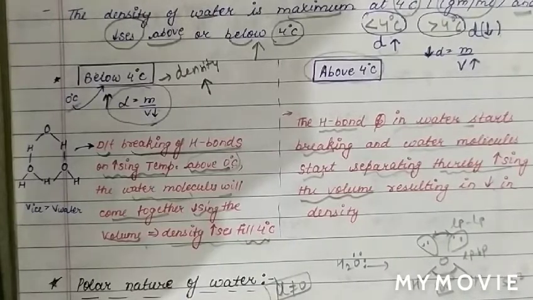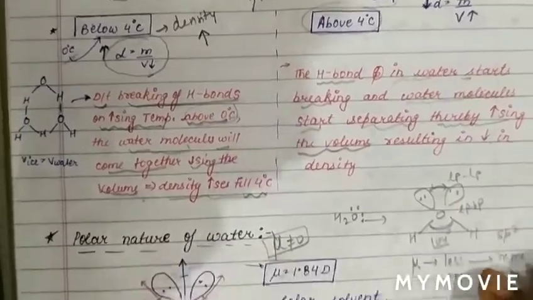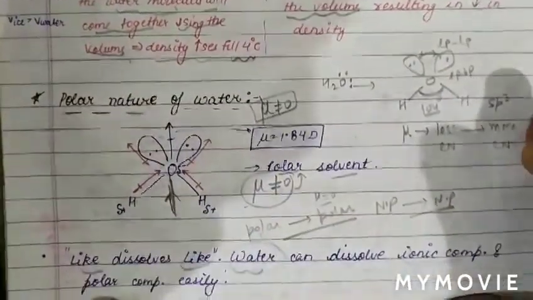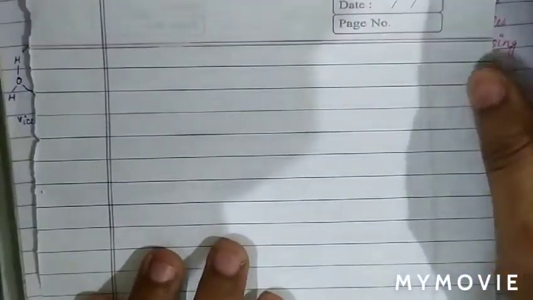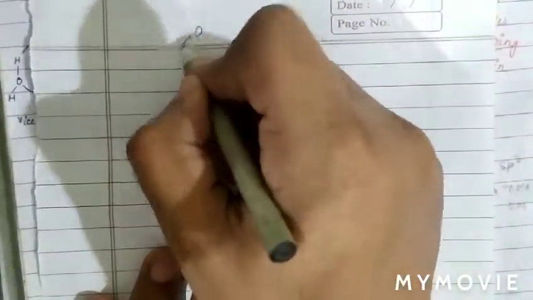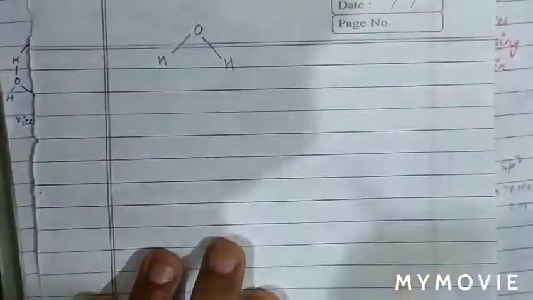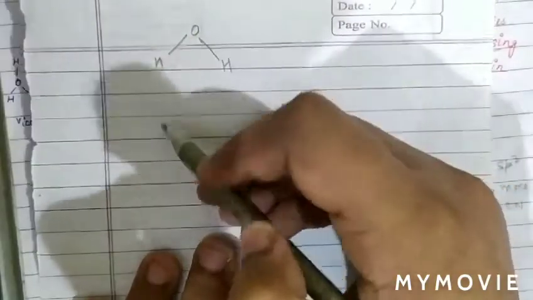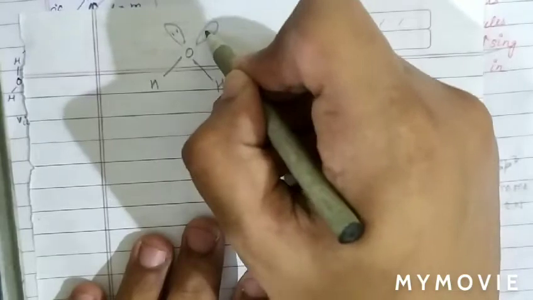Now we will discuss the polar nature of water. Basically, when we discuss water, this is the structure of water. 2 oxygen-hydrogen bonds are there, and one lone pair on the oxygen atom.